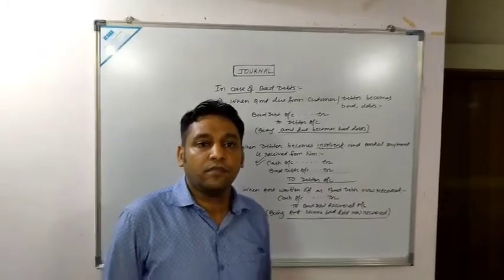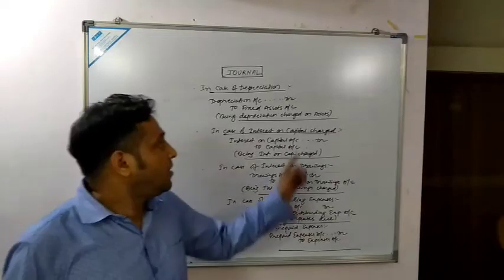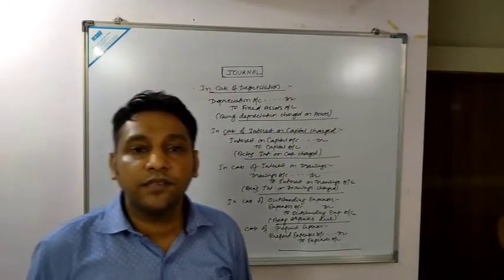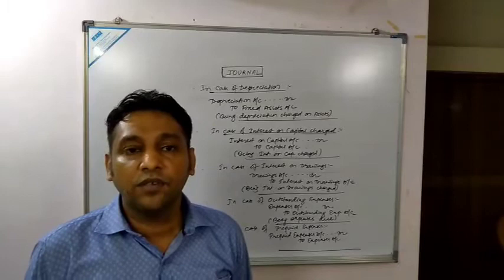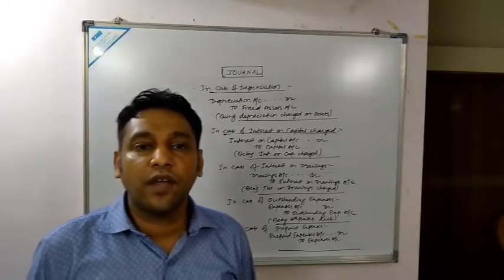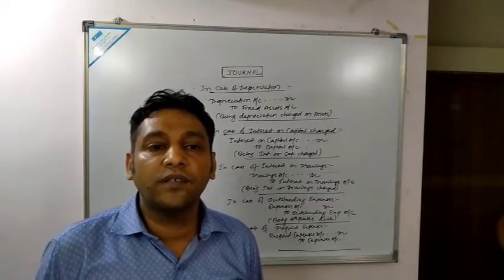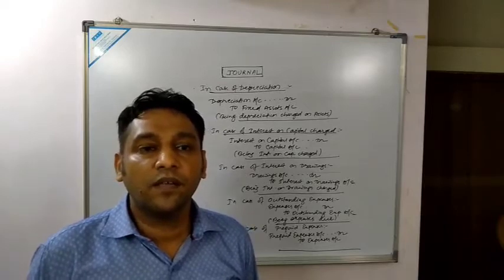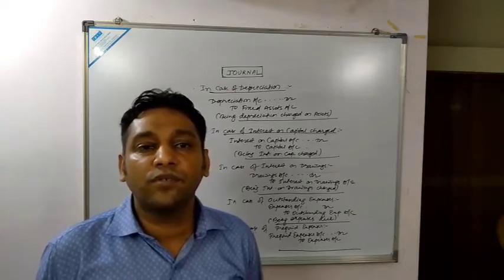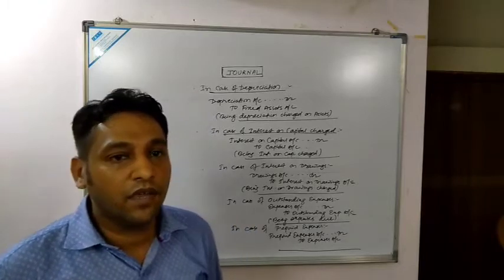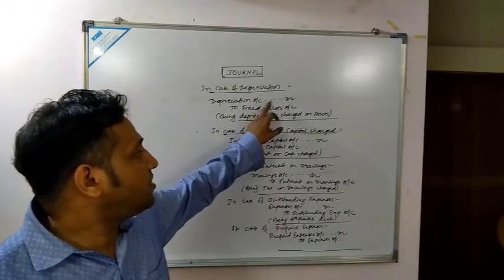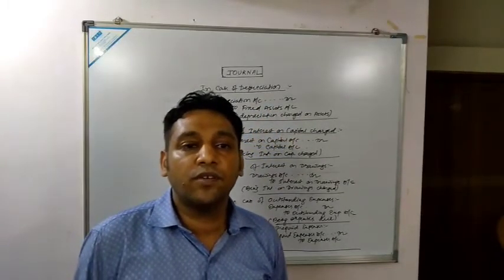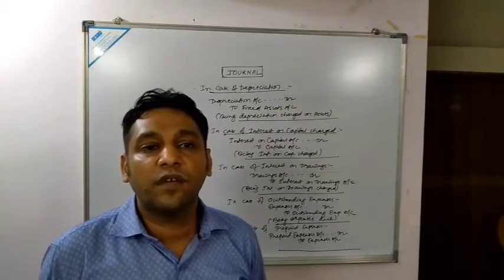Now the next entry would be in case of depreciation. What do you mean by depreciation? Depreciation means the decrease in the value of fixed assets. Whatever assets we have purchased go on decreasing in value each year. For example, suppose we have purchased machinery worth rupees 1 lakh. Each year the value of machinery will decrease due to continuous use of the asset. What would be the entry? Depreciation account debited to the particular fixed asset account. Depreciation is a nominal account and an expense for the business, so debit all expenses and losses.